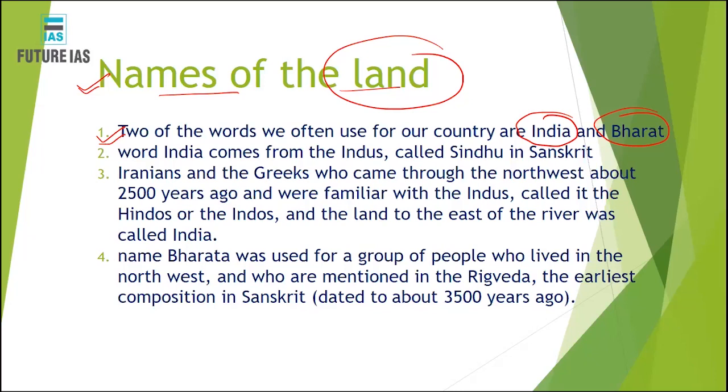Okay, it was not decided, or there was no consensus between the two, so it was decided to take both the names. That is why article 1 of our constitution says that India, that is Bharat. Now let's understand how these two words came.